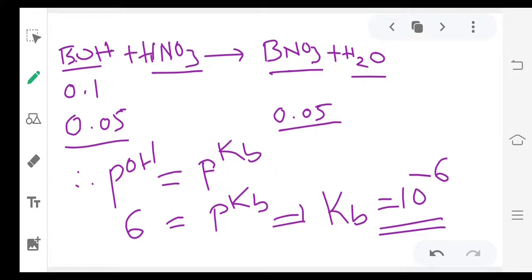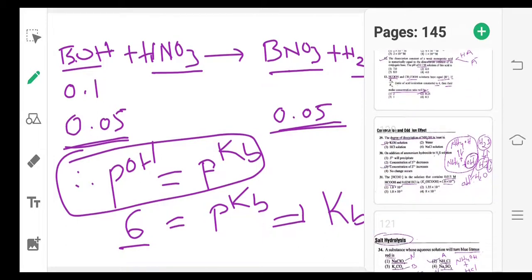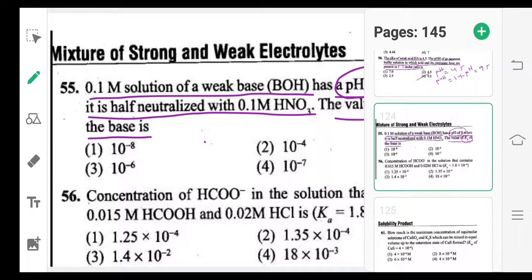BOH they given 0.1, and in this half amount is neutralized. When half amount is neutralized, remaining amount is 0.05. We'll get salt in the same quantity, 0.05. So when base and salt quantity are the same, we'll get pOH equals pKb. pOH they didn't give directly, pH they given. So from the pOH and pH relation we'll get pOH value 6 and Kb value 10 power minus 6. So this is the answer.